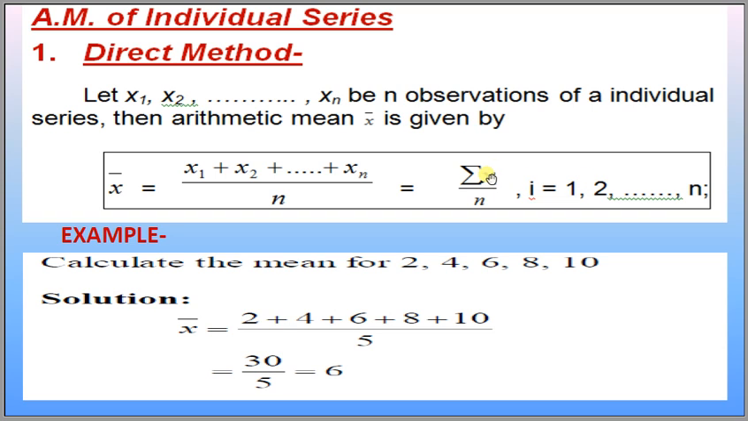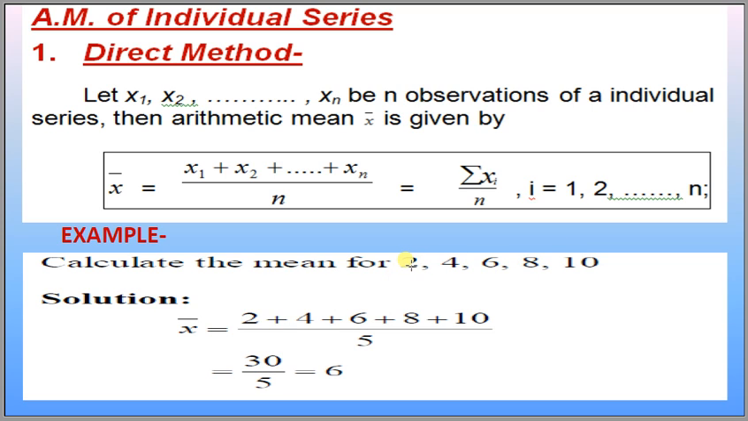If x1 equals 2, then x2, and if x equals n, then xn. Then x bar is the ratio of the sum of all the observations divided by the total number of observations. Let us take an example. Calculate the mean for the numbers 2, 4, 6, 8, 10.